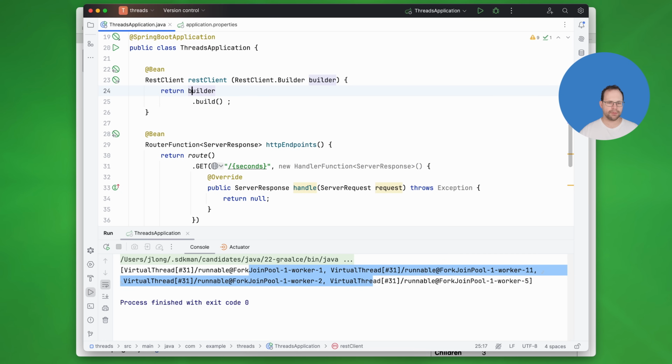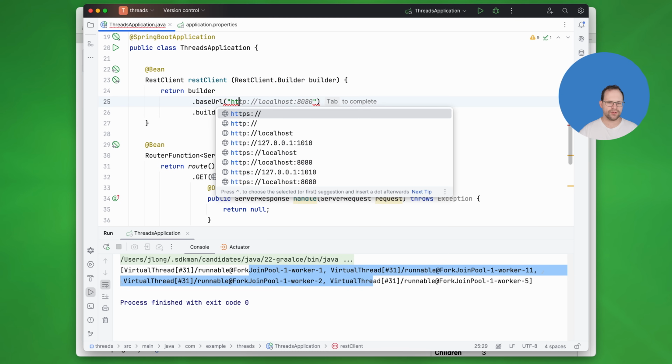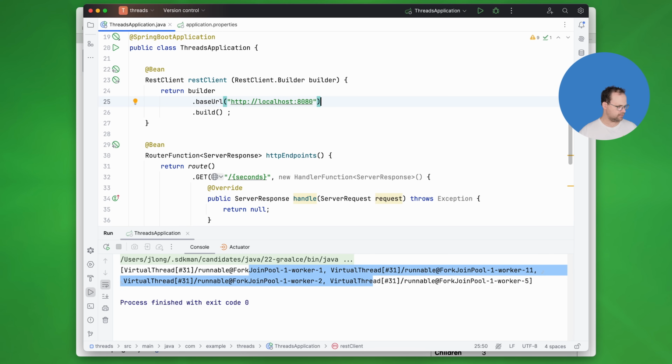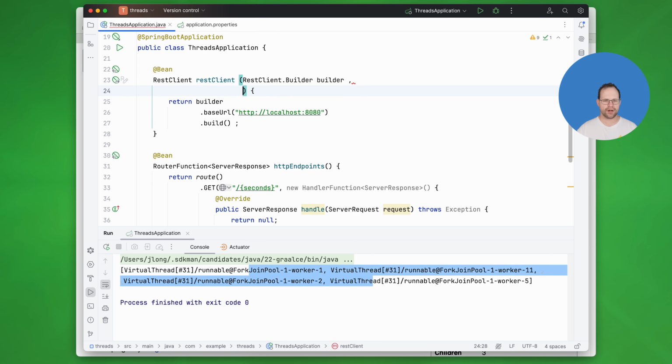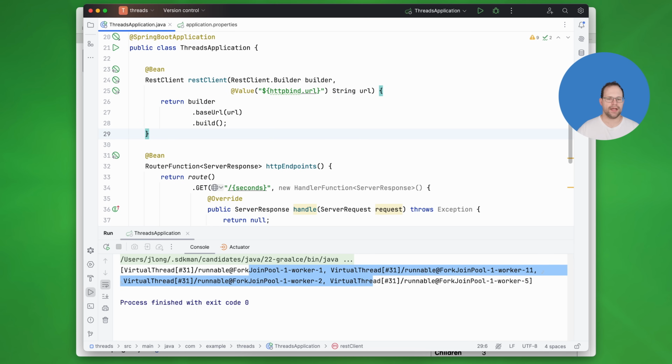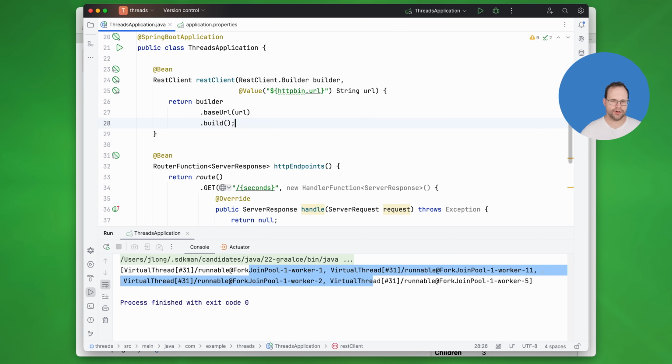But I'm going to specify a base URL here, since we already know where we're going to make these requests to. And actually, it might even be better to parameterize this. So maybe I'll do that as well. I'll do httpbin.url, string URL, and then we'll just use that instead. So here we go. Okay, so not bind, bin. All right, good. There's the URL. So that'll be easy enough to follow.